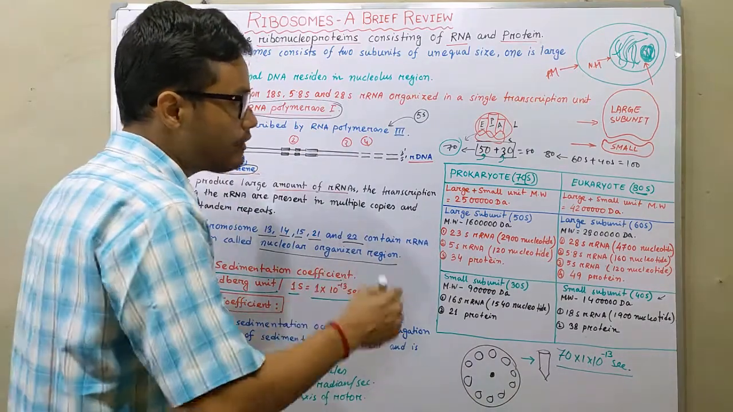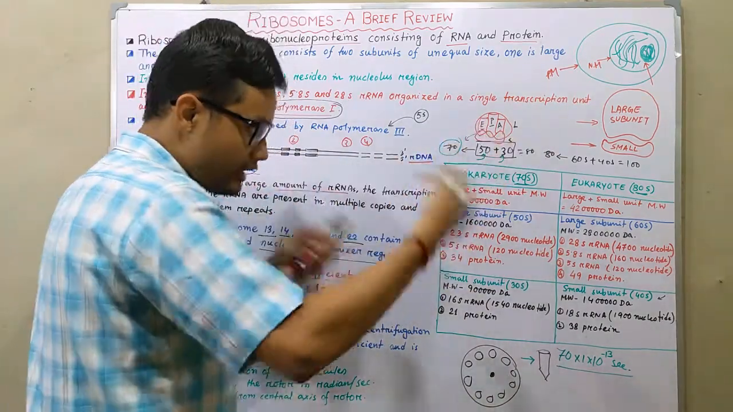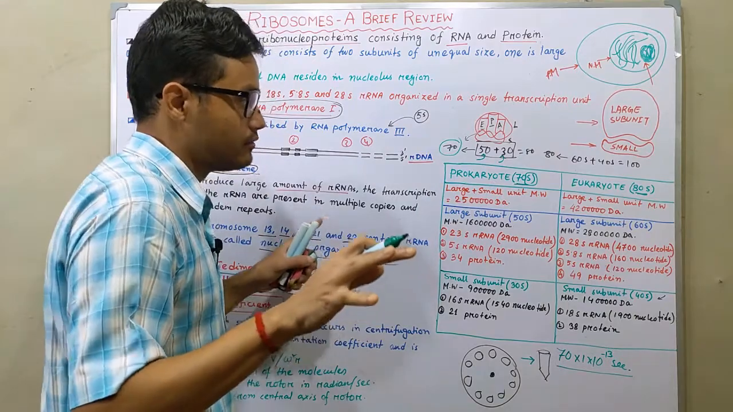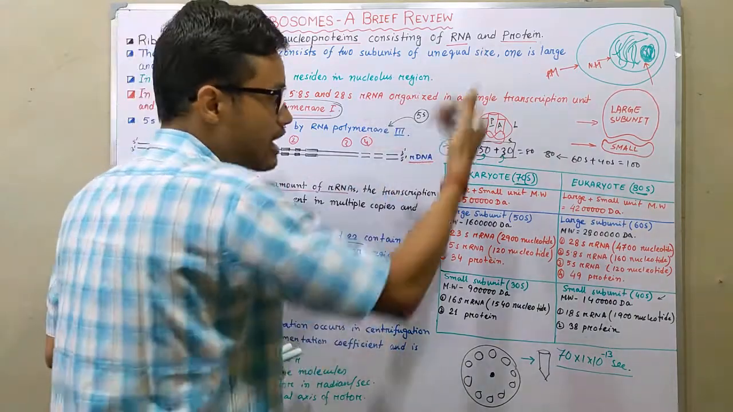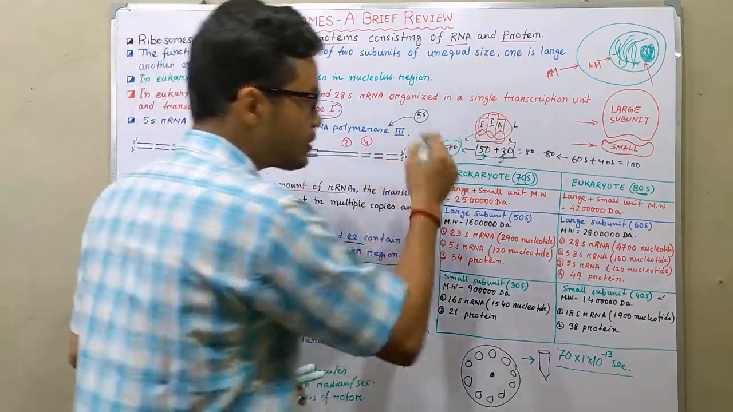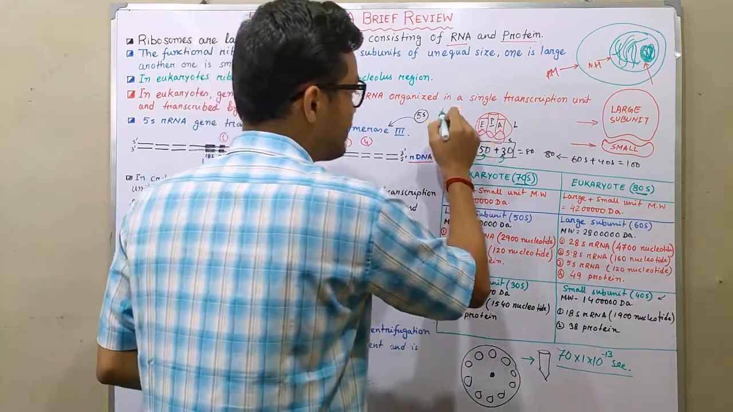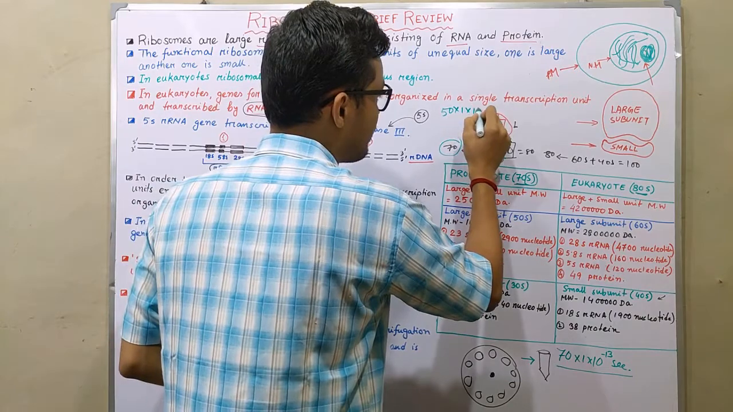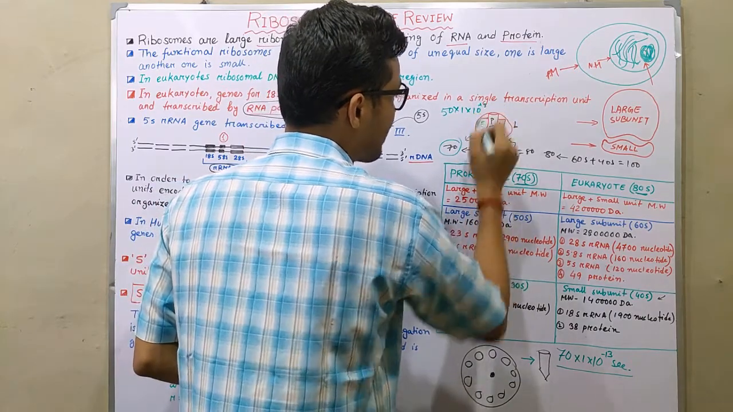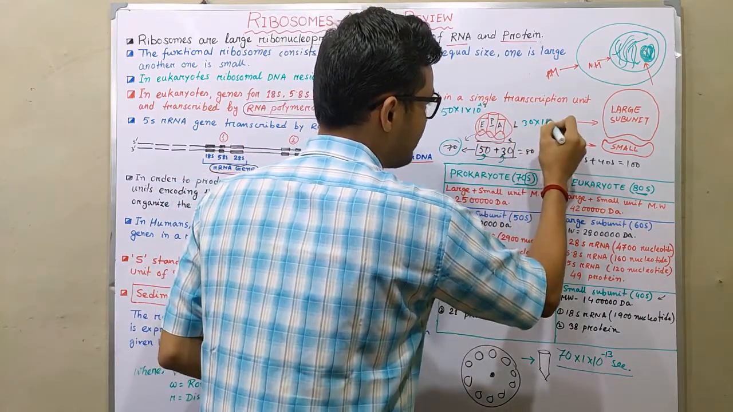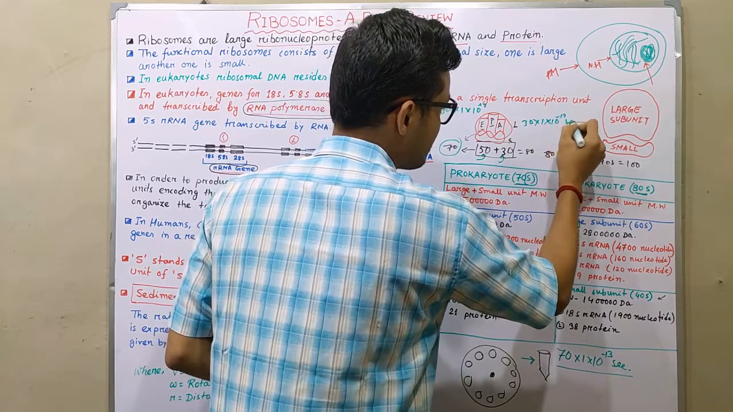And when they are single, they dissociate from one another, that is, the large and small subunits. Each of the subunits precipitates in its own time. That means 50 into 1 into 10 to the power minus 13 seconds, and 30 into 1 into 10 to the power minus 13 seconds.